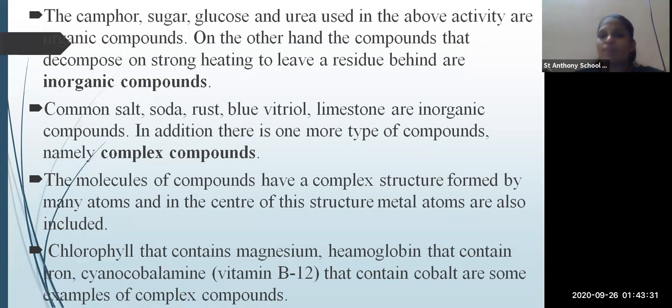So in a complex compound, many different atoms are formed, and along with them, metal atoms are included in the center of the structure. These are called complex structures. So what are the examples? Hemoglobin, chlorophyll. These are the examples of the complex compound.